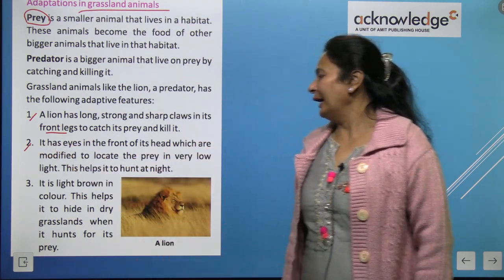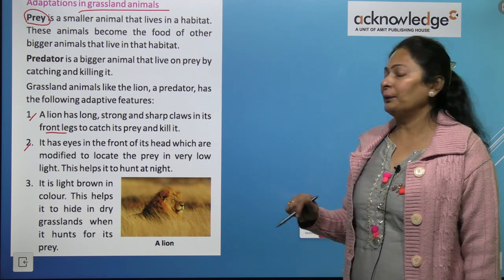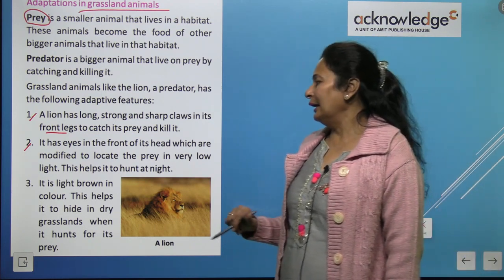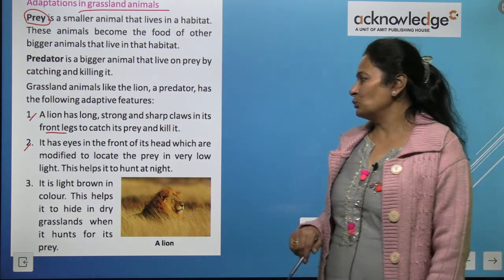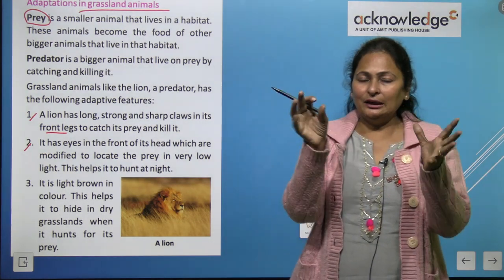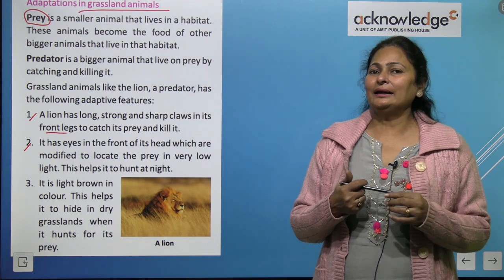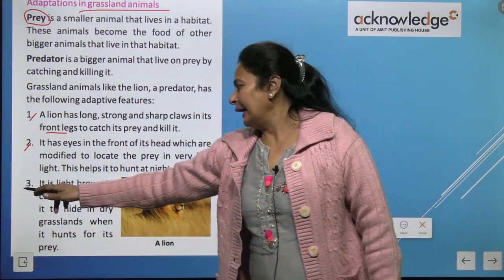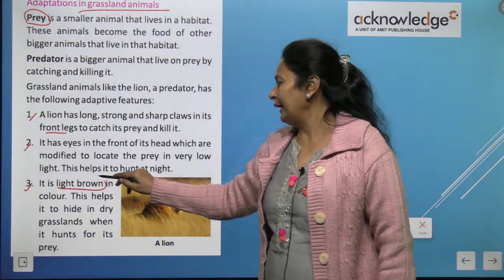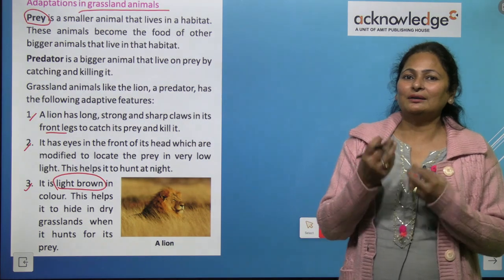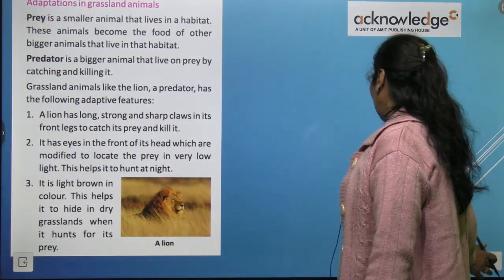It has eyes in front of its head, which are modified to locate the prey in very low light. This helps it to hunt at night as well. So they have front eyes, they can easily locate their prey and they can see in less light too. It is light brown in color, so again they merge with their surroundings. So it helps to hide in the grasslands.